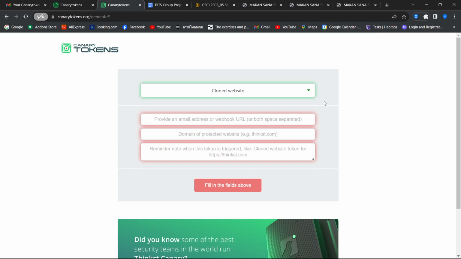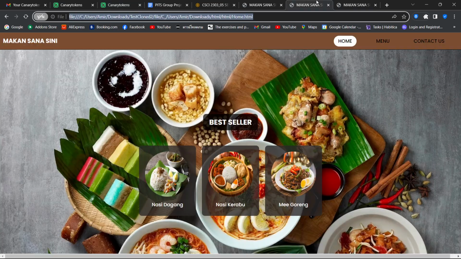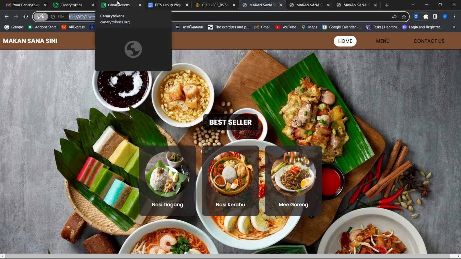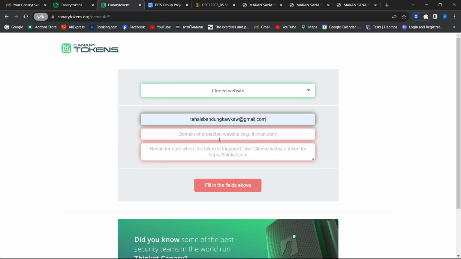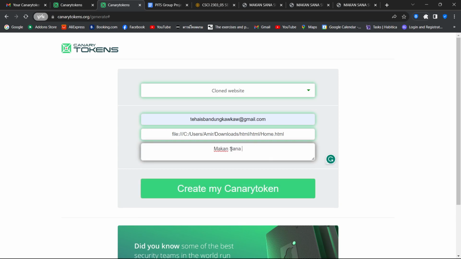I will demonstrate how we can use a Canary Token as a defender site and then clone the website as an attacker site. First of all, we have to create a Canary Token as a defender site. Then we click on the clone website here, and then we provide our email, and then we put our website here, and then we can say that the site has been cloned.